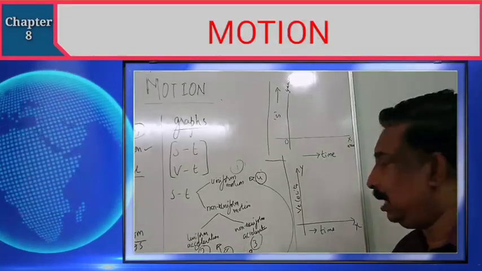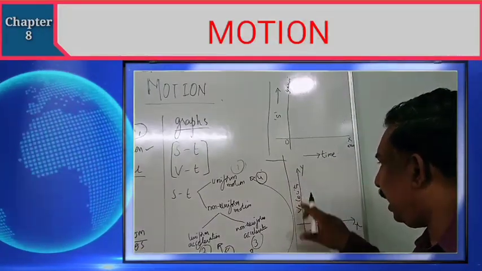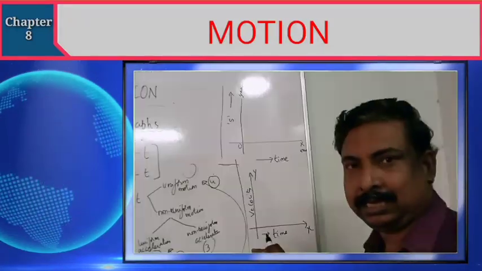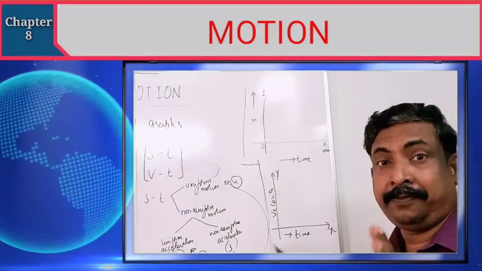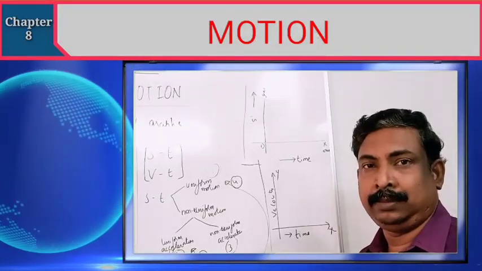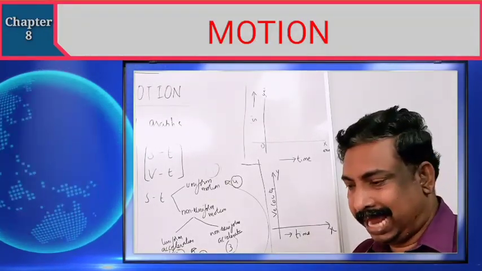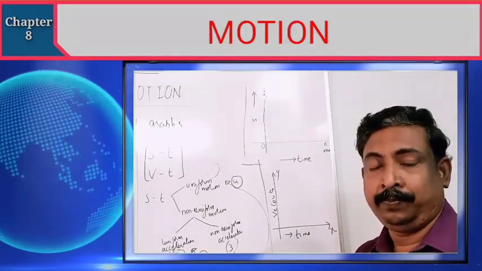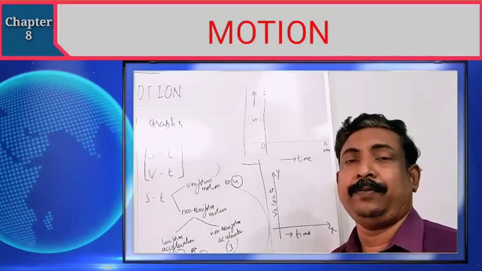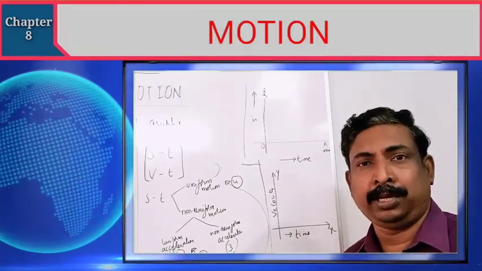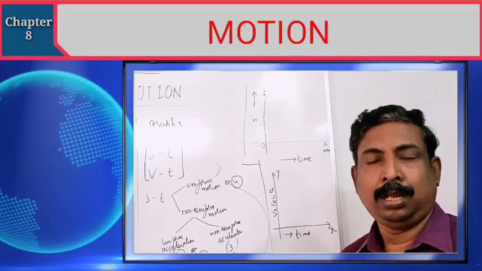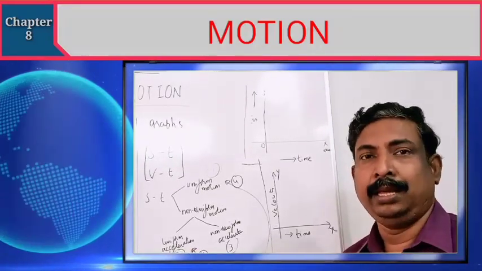When you are drawing the velocity time graphs, you have to write velocity on the y-axis and time on the x-axis. So 6 different graphs we are going to learn, based on the values that we obtain. Every graph will help us understand that topic in a better manner. Are you ready? Okay.